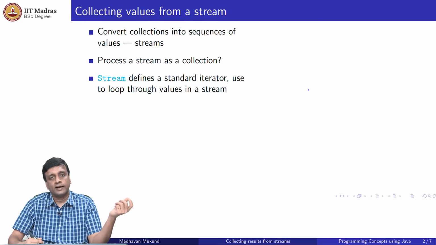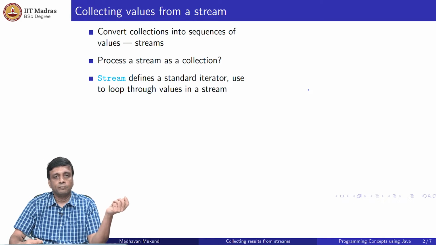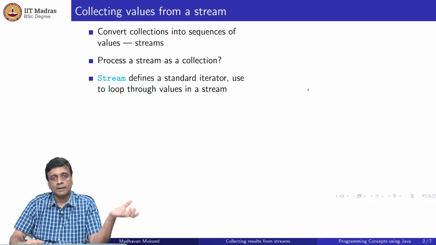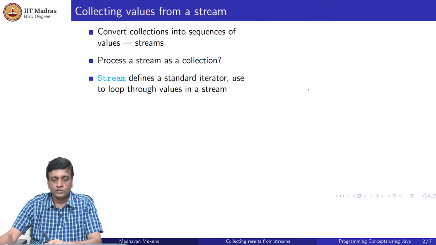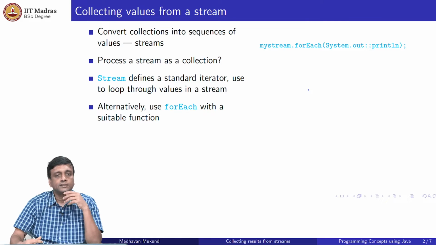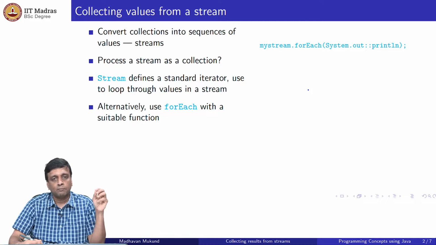A stream also has, like collections, an iterator built in. So you can ask for an iterator and you can run through the elements. If all you want to do is to examine each element in the final stream and do something with it, you can create an iterator using the same iterator call as you do for collections, and then you can use hasNext and keep going through it. And of course, if you want to do it more cleanly, without actually calling an iterator explicitly, you can use this forEach syntax, which allows you to pass a function and apply this function one by one to every element in the stream. So here, for instance, is going to print out everything in my stream.